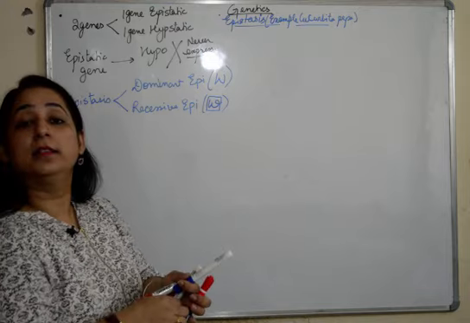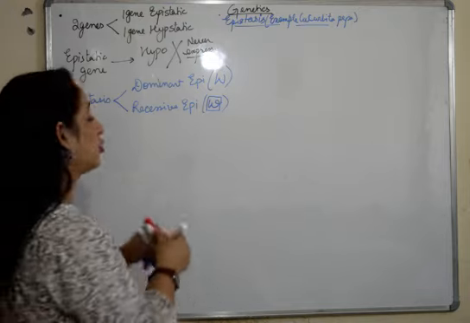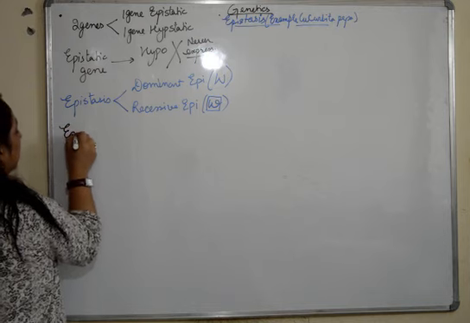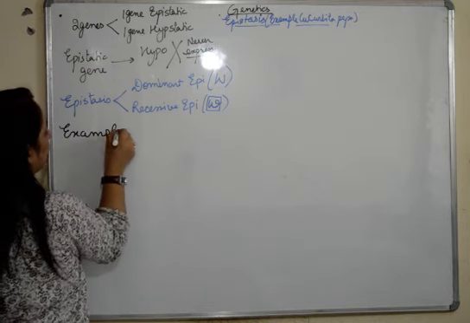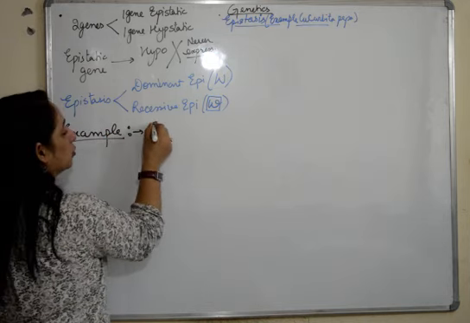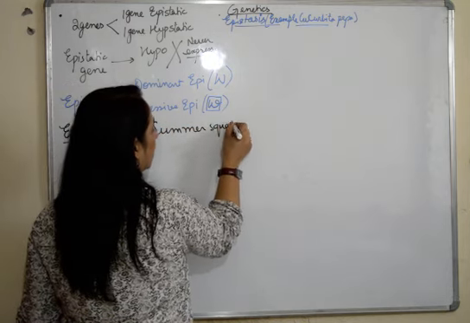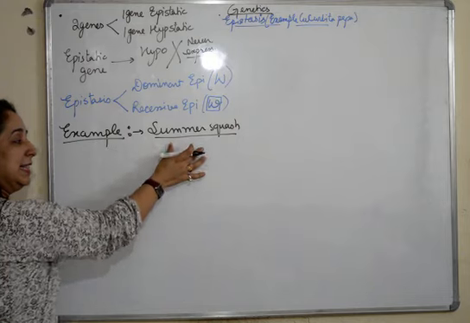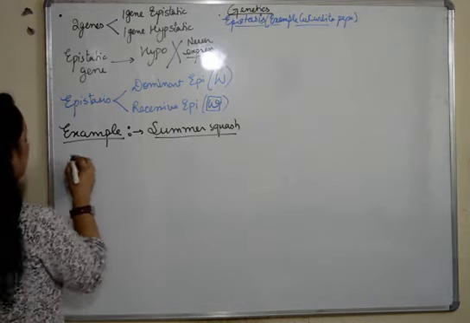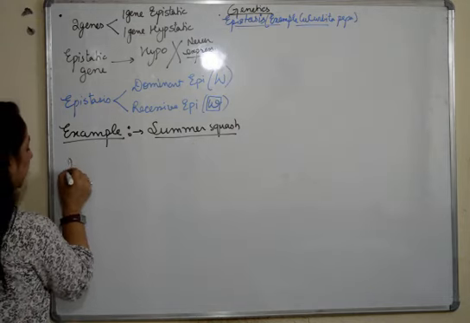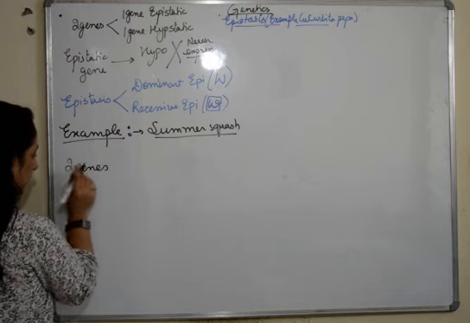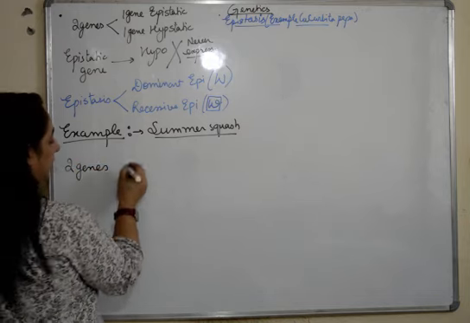We will take the example now with the cross to make things more understandable. Example is of Cucurbita pepa, which is also known as summer squash. Now here also in this plant, two genes control the color of the flower.